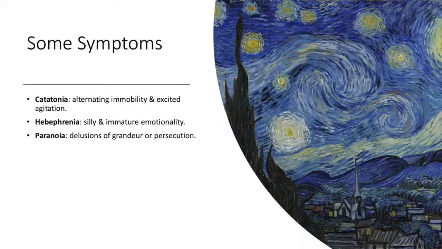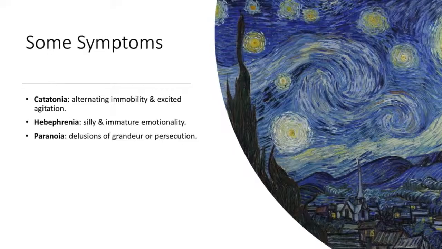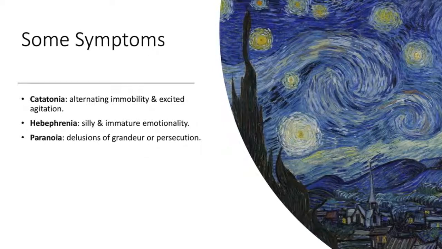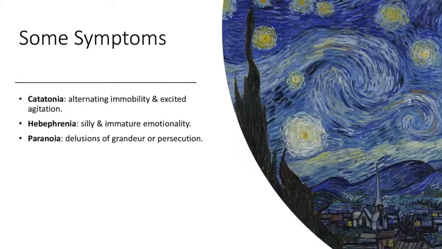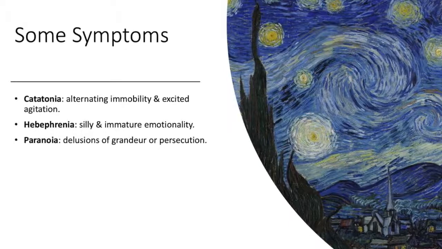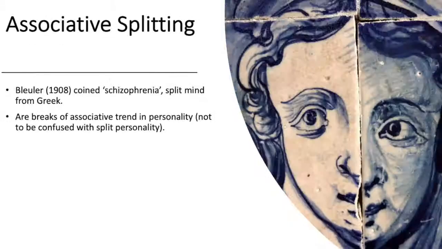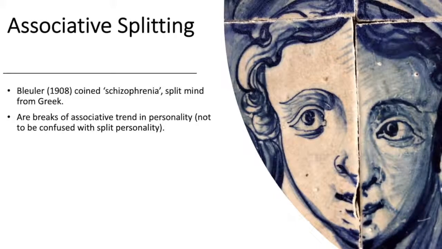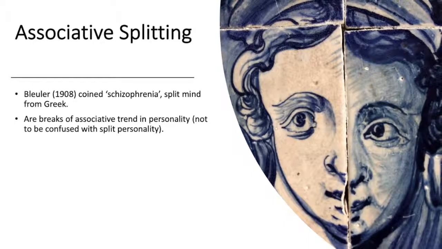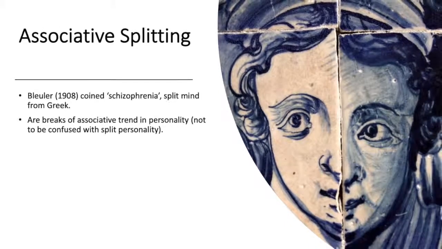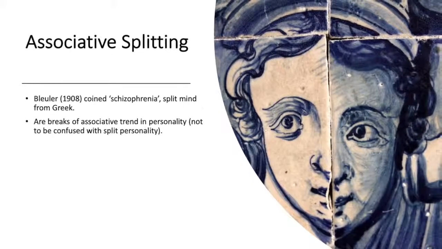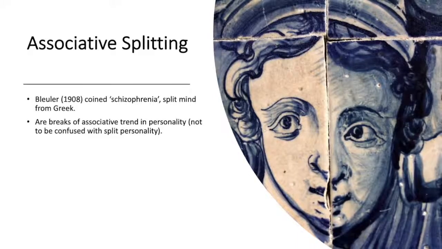Some symptoms of schizophrenia include catatonia, which is alternating immobility and excited agitation. There is also hebephrenia, which is silly and immature emotionality. And finally, there's also paranoia, which is delusions of grandeur or persecution. Associative splitting. Bleuler in 1908 coined schizophrenia, or split mind from Greek, and it was due to breaks in associative threads in personality. But this is not to be confused with what is now known as split personality or dissociative identity disorder.